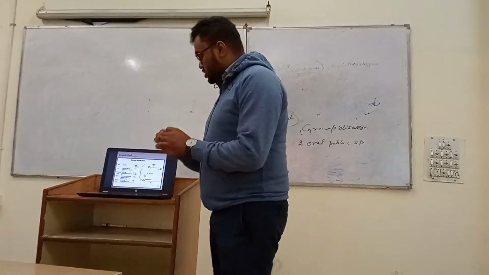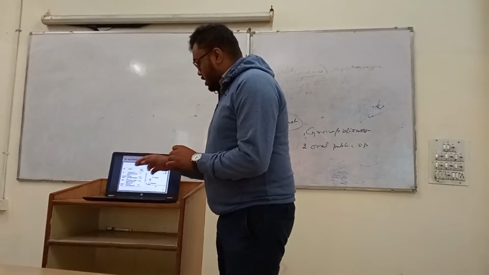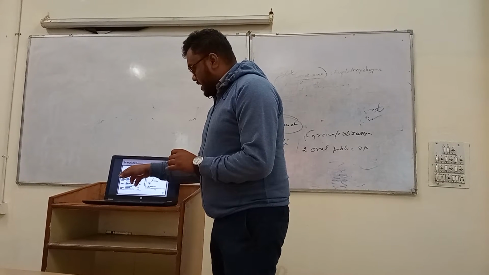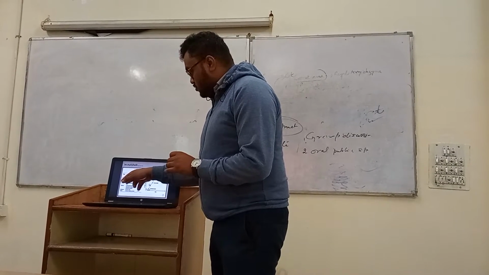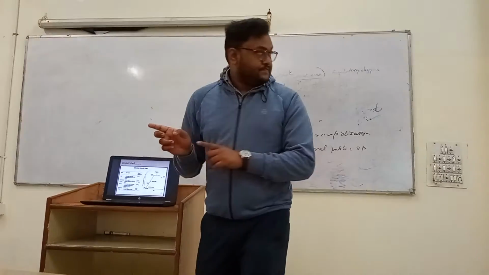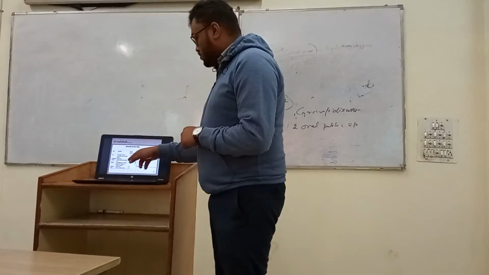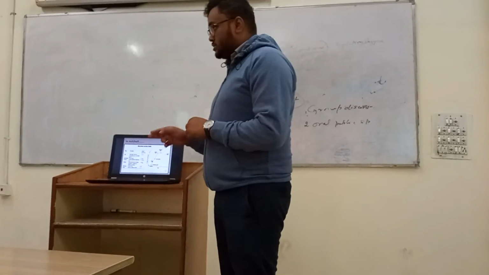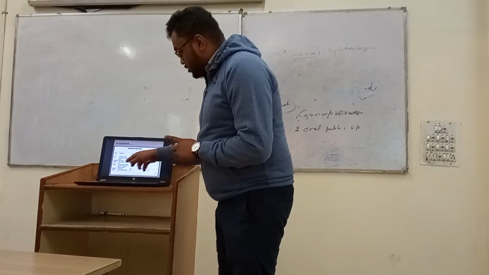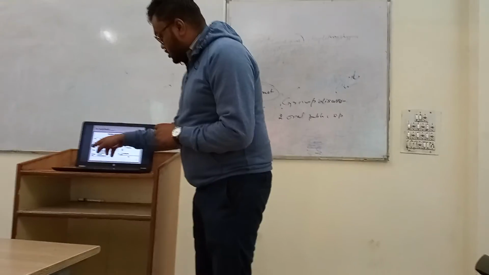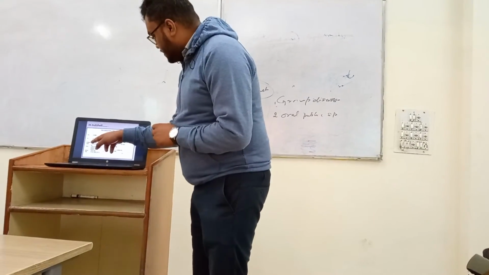In the acceleration phase, the growth starts, so mu is less than mu max. In the exponential phase, growth achieves its maximum rate.